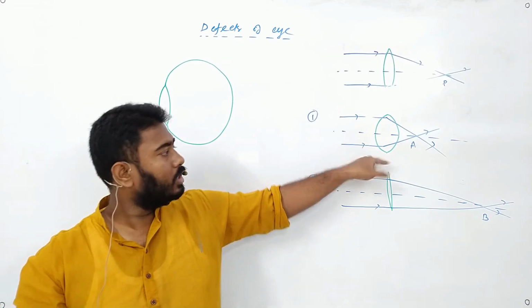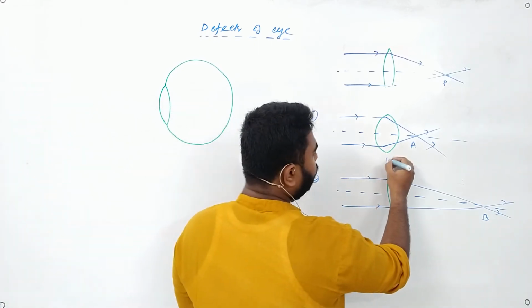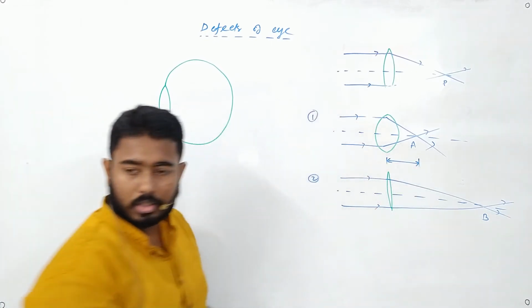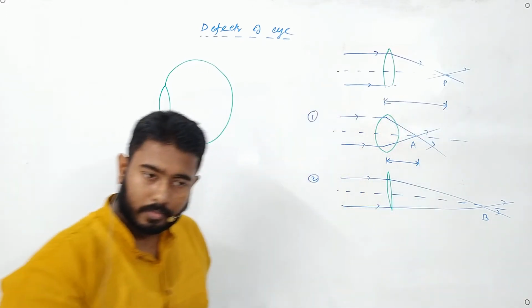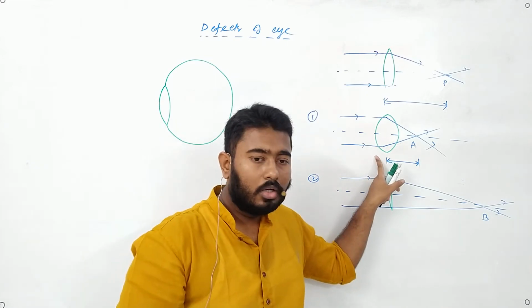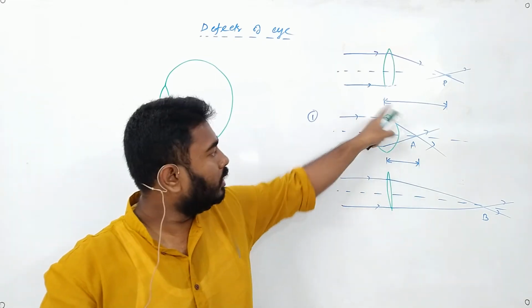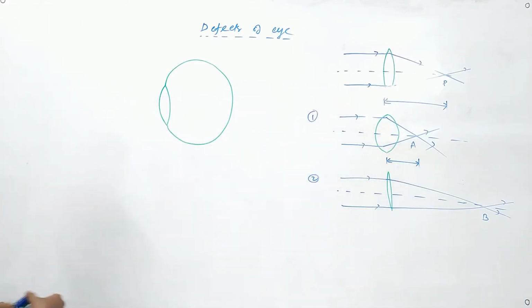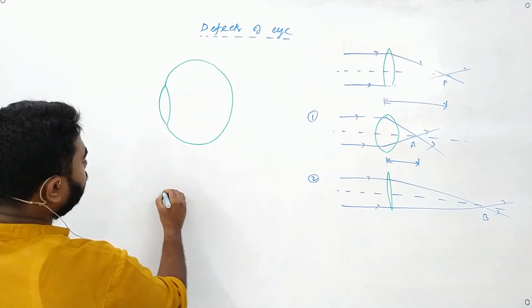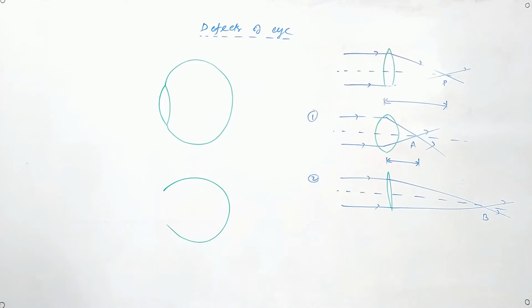Yes. That means if the curvature of the lens increases, its focal length will decrease, because this is the focal length in the first case, right? When the curvature increases, it becomes more curved, that means the focal length will decrease. So one thing that can happen is that the size of my eyeball remains the same. There is no problem with my eyeball, it is absolutely the same, but the curvature